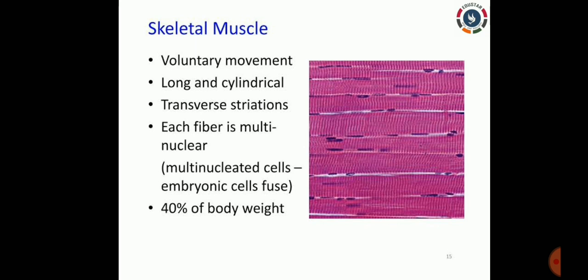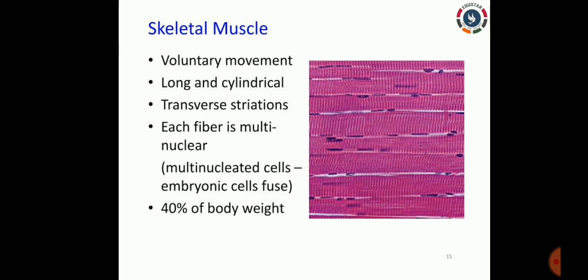So this skeletal muscle is otherwise called striated muscle, and it is also called voluntary muscle. Why is it called voluntary muscle? If you want to move this muscle according to your will, are you able to do that? Yes, absolutely. That is the reason we call this type of muscle voluntary muscle. So these muscles are long, cylindrical, and have multinucleated cells. The main function of this muscle is to locomote, which means for movement.